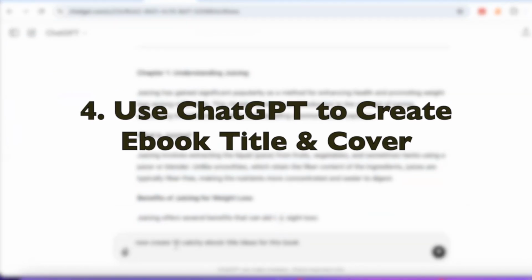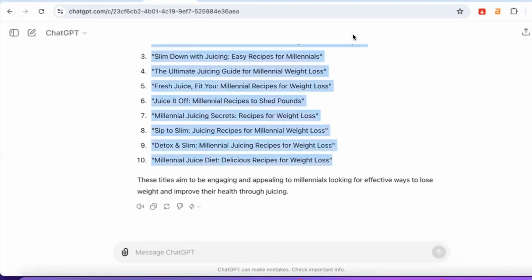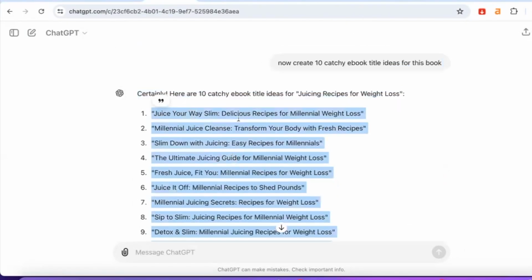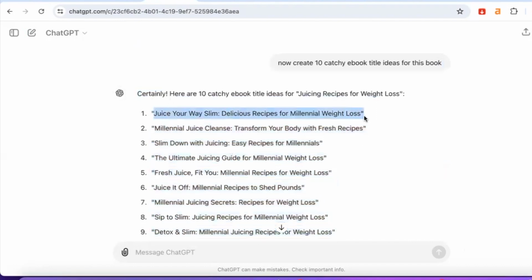So if we go back to ChatGPT, what we want to do now is just ask it to create 10 catchy ebook title ideas for this book. As you can see, ChatGPT has given us 10 different super amazing ebook titles that we can use for our digital products. So now we have some catchy ebook title ideas.